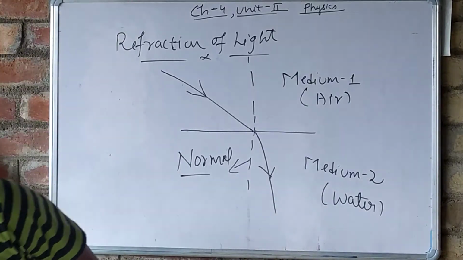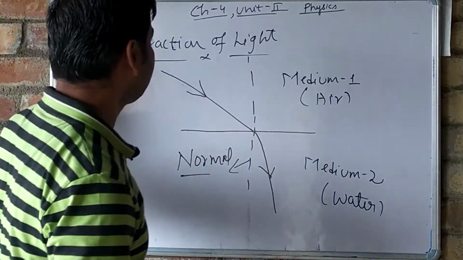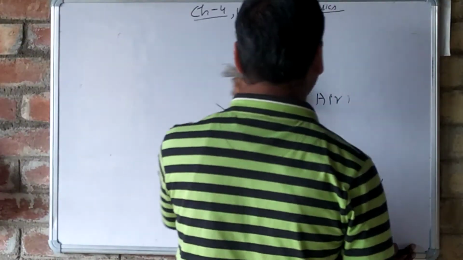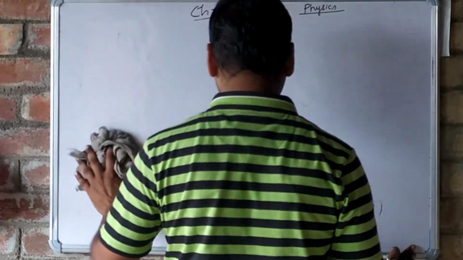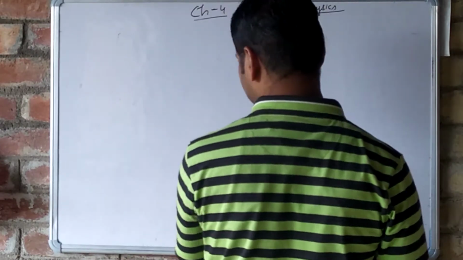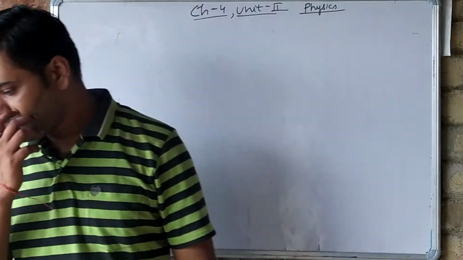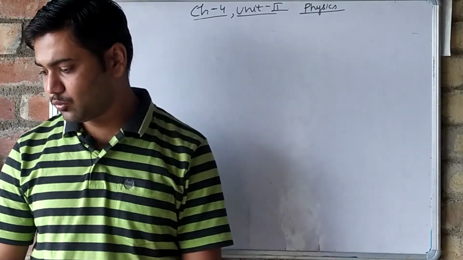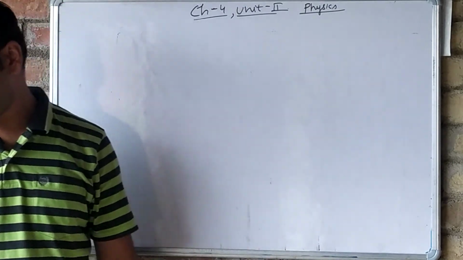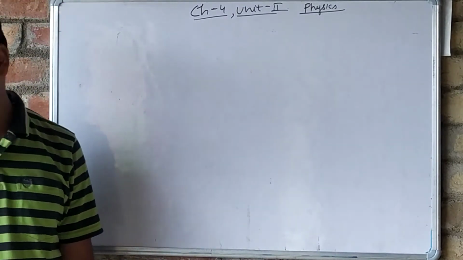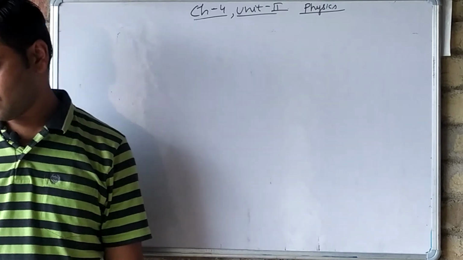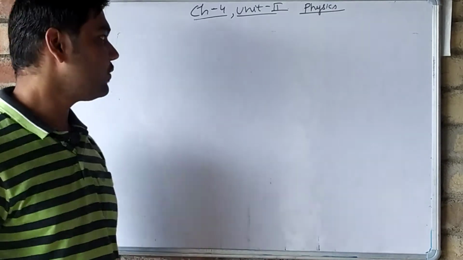Okay, now see some general terms related to reflection and refraction. Mirror. What is a mirror? Any smooth polished surface which can turn back the ray of light into the same medium is called a mirror.